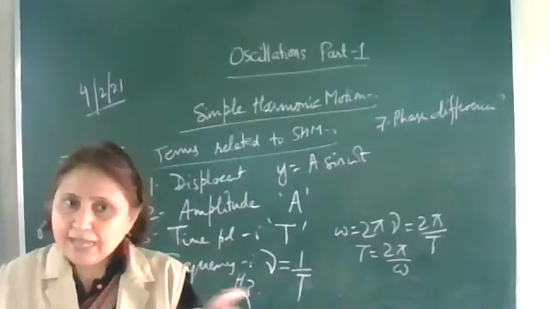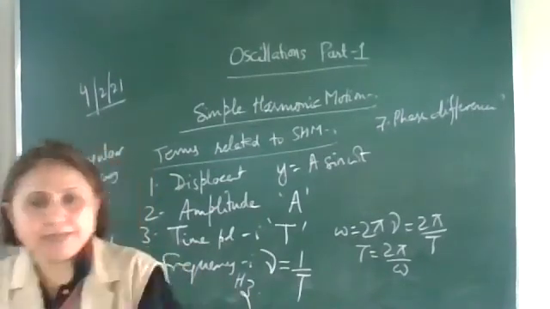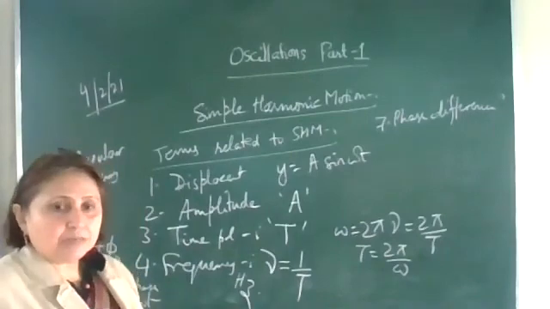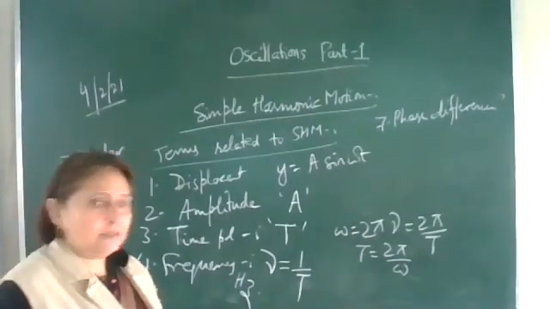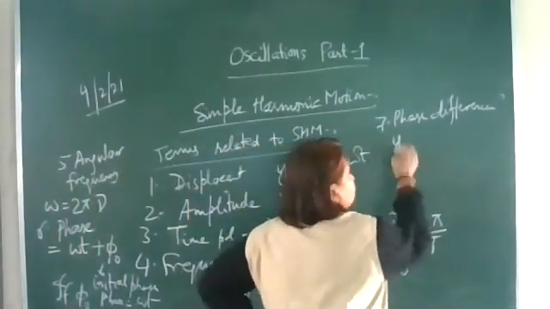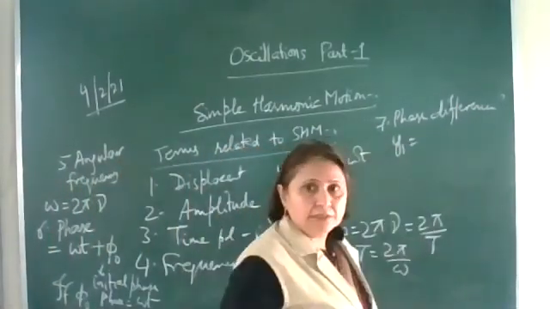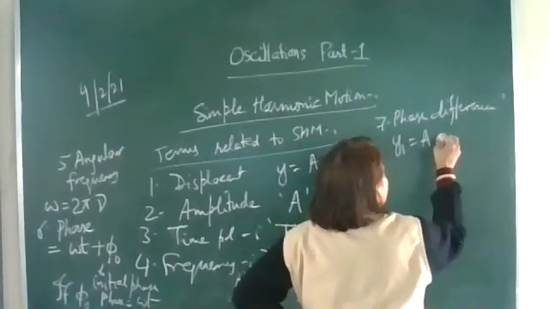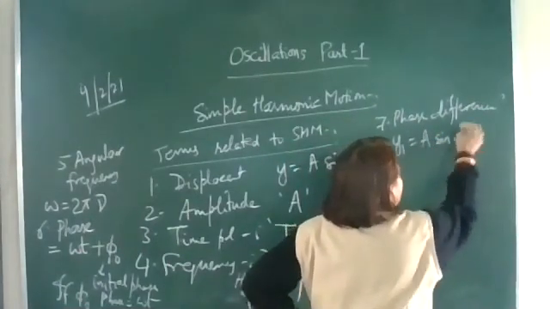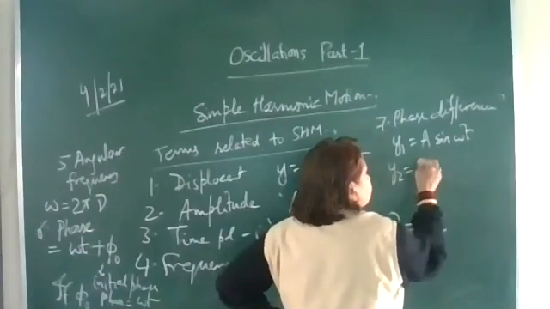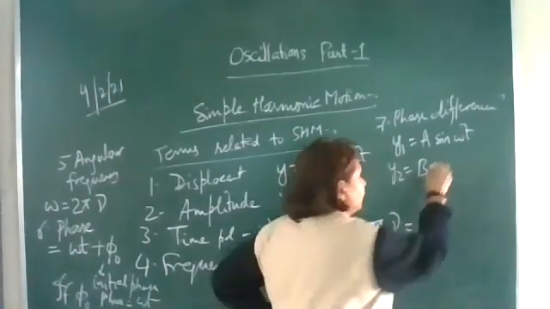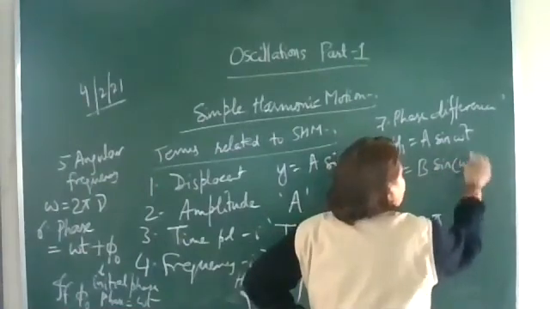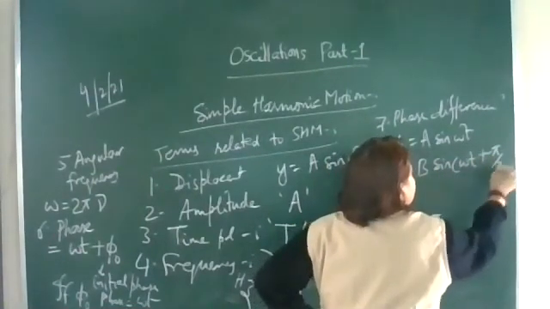Write down: lack of harmony between two vibrating particles. Let one vibrating particle have the equation A sine omega t. The second particle has some other amplitude, let us consider it to be B, and it is omega t plus pi by 2.